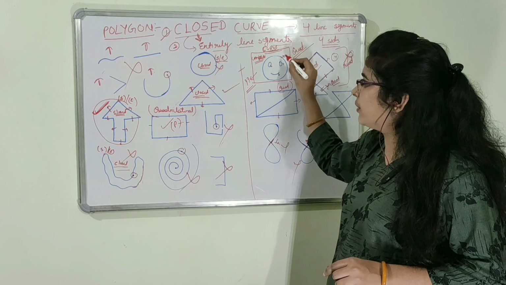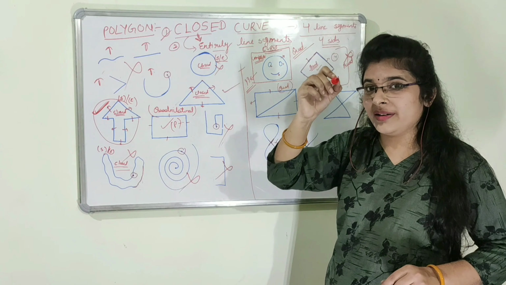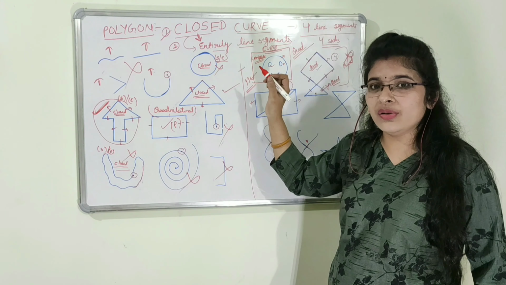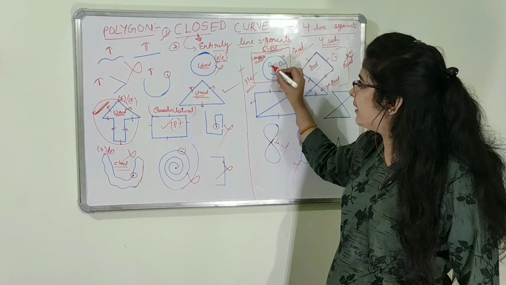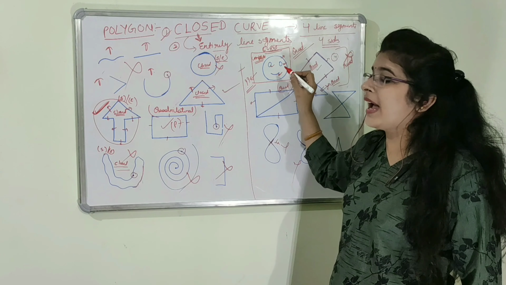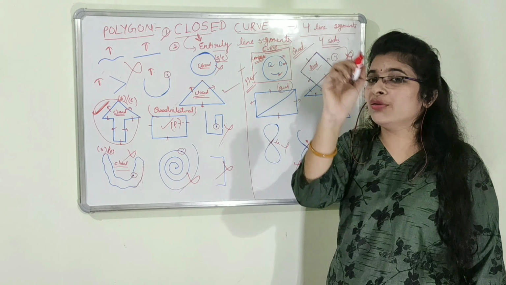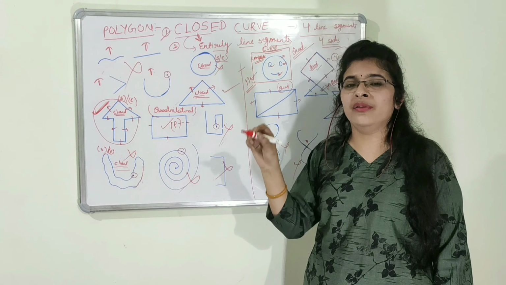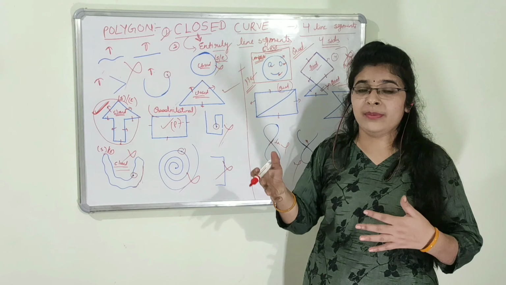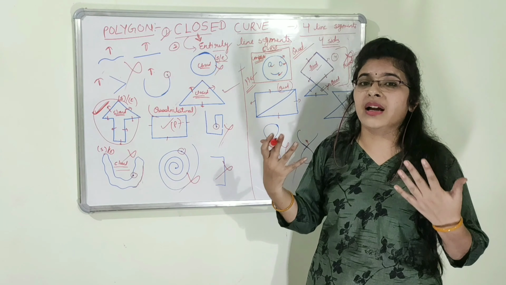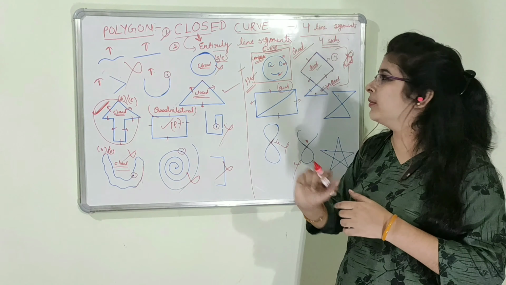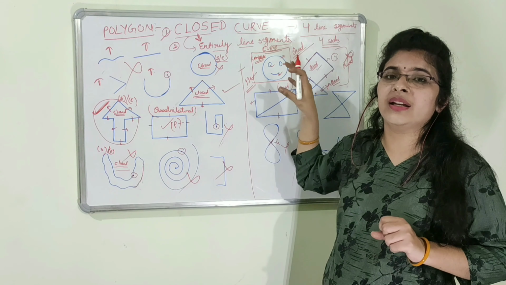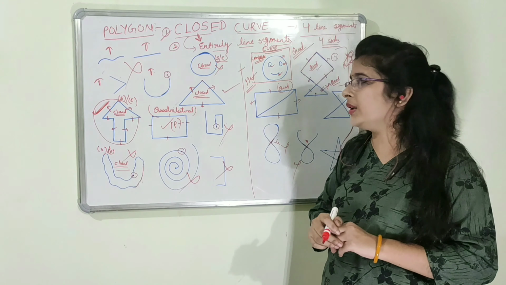Because आपने outer circle draw हो गया without lifting the pen, but to draw the eyes I have to lift my pen. पेन लिफ्ट करना होगा, सर्कल बाहर आपने बना दिया, लेकिन अंदर वाले सर्कल और ये स्माइल बनाने के लिए I have to lift my pen. And what was the definition of the curve? A curve is any shape or any figure which is made without lifting the pen. वैसे तो पेन लिफ्ट हो गया है, therefore this complete figure together is not a curve, but individual parts are curves.